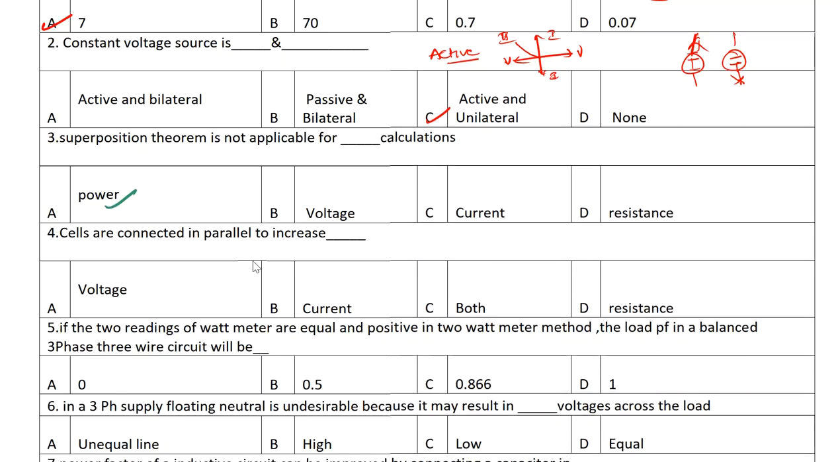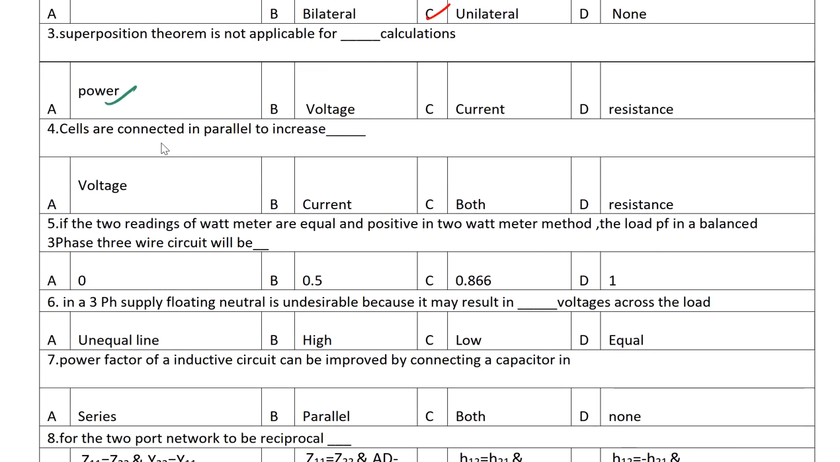Okay, now next one. Cells are connected in parallel to increase. Okay, you have seen that cells are connected in parallel here. Suppose you take one battery connected in parallel like this, plus minus, and there will be another battery here, plus minus, and so on. In a parallel connection it will increase the current rating capacity, but in a parallel connection the voltage remains the same. So voltage will be the same, current will increase.